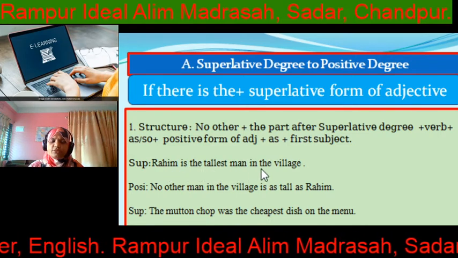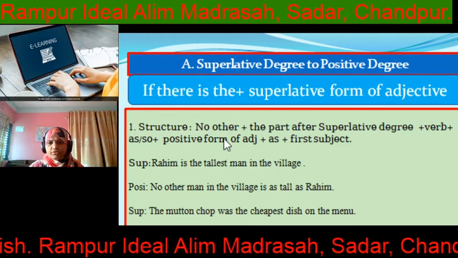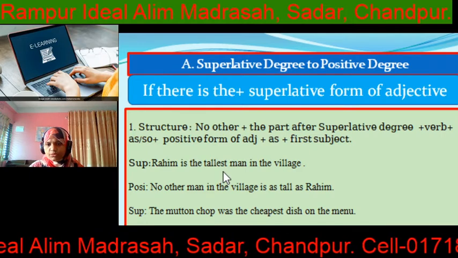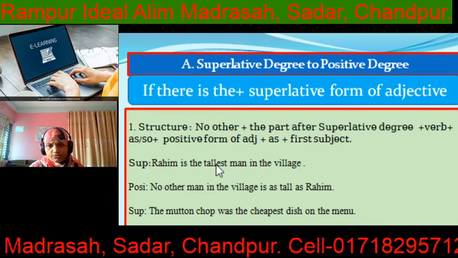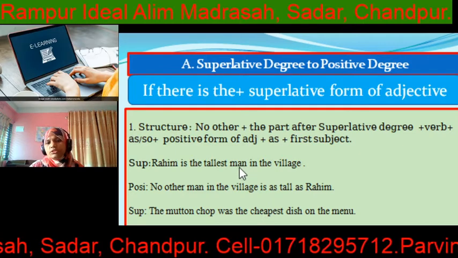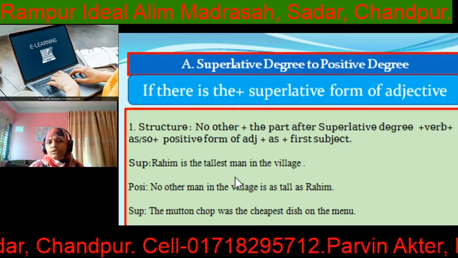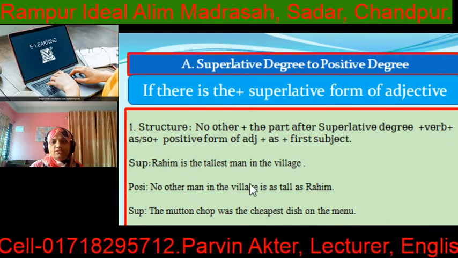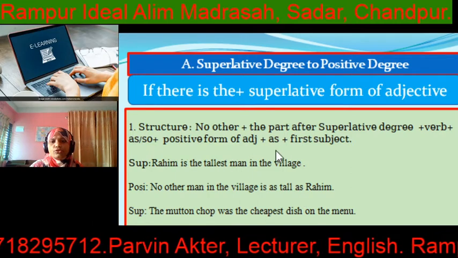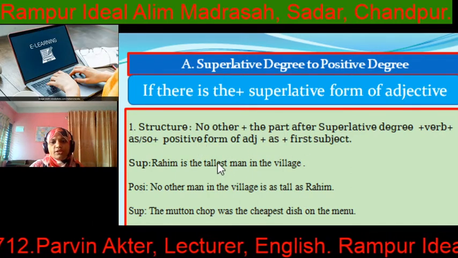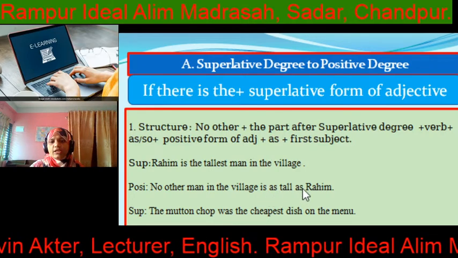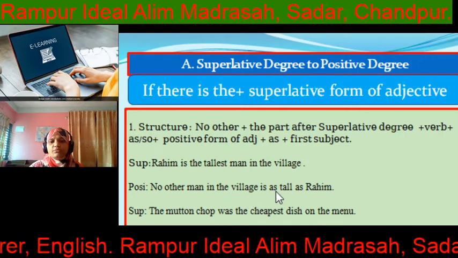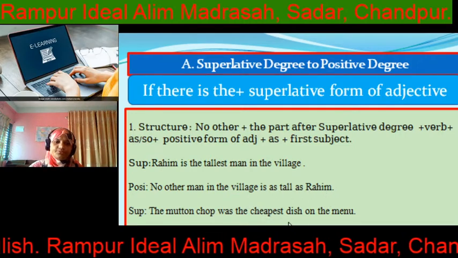Rohim is the tallest man in the village. So at first no other, then the part after superlative degree. So what is the part after superlative degree? Here tallest is the superlative degree. So the next part after superlative degree, man in the village. So no other man in the village, then verb is, then as tall. So positive form of adjective here, tall, then as, then the first subject is Rohim. So no other man in the village is as tall as Rohim.